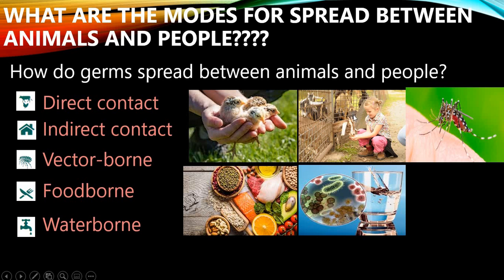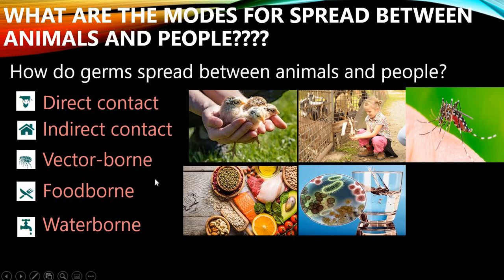For example, if we take fish, that is the water in the aquarium tank, and then pet habitats, chicken coops, that is, we can call it a hut for chicken, and barns, and plants, soil as well. So these are the major places which are filled with a lot of microbes. So if it is a pathogen, it may easily transfer into human beings and cause a lot of diseases.